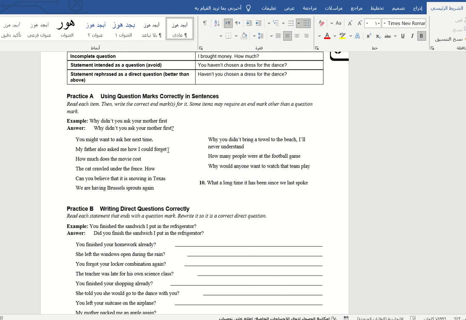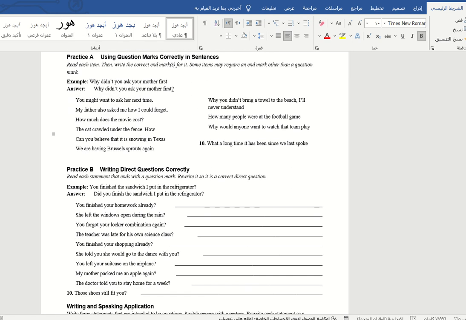So also this is not a question, so we are going to write a full stop. 3. How much does the movie cost? So here also we are going to write a question mark because it is a direct question. And the other example is like this.